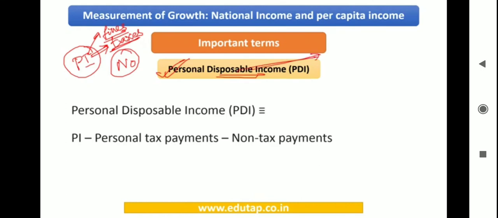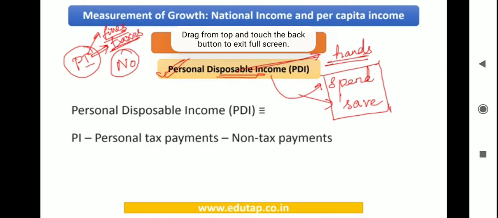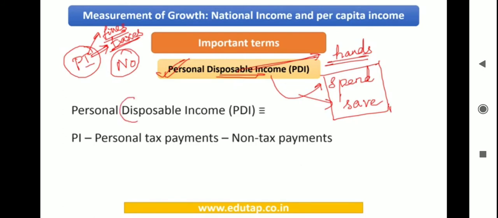This is the income that is retained in the hands of the individual, and whatever the individuals want, they can do with it. Either they can spend, or they can spend and save. This decision lies with the individual. So you need to understand that the final income that stays with the individuals, for which they can decide whether to spend or save, is not personal income but personal disposable income, right?